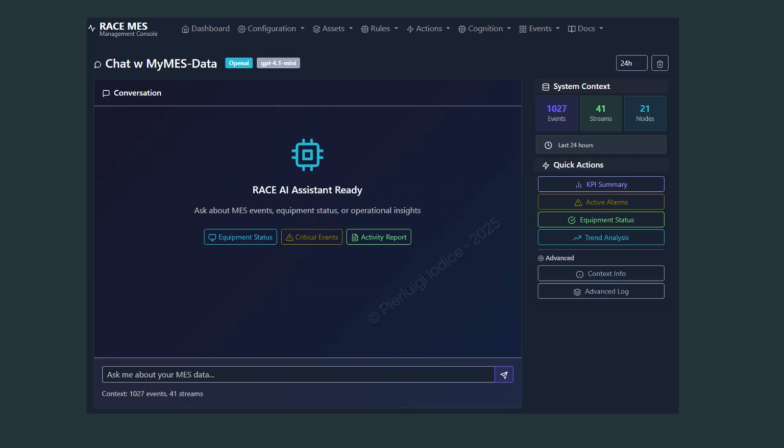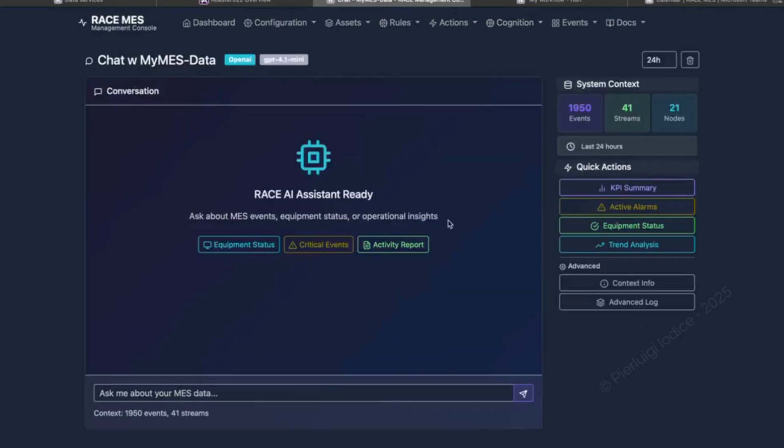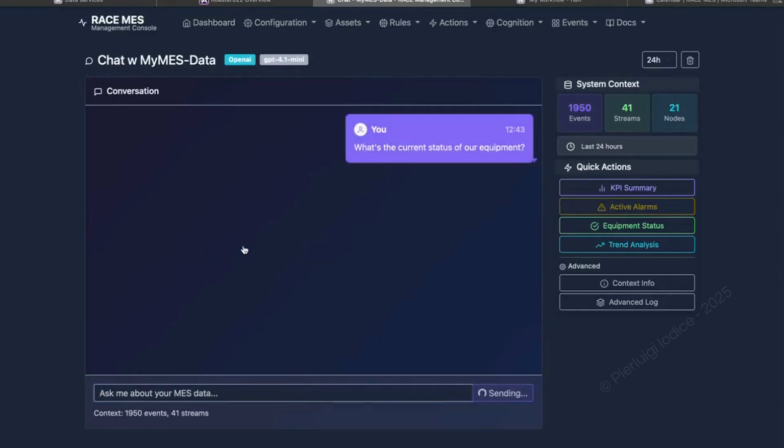Let's start with Race AI's first capability, data control, powered here by a standard GPT model. We can configure multiple chat endpoints and expose them in the contextual menu. I'm opening chat with my MES data. All MES facts are pre-serialized and AI-friendly: assets, streams, templates, instances, events with enrichment, and KPI snapshots, so the assistant can reason over governed data without SQL or ad hoc scripts.